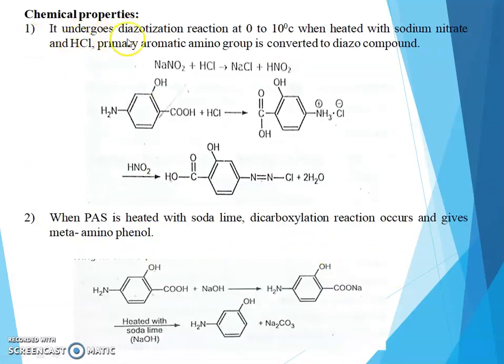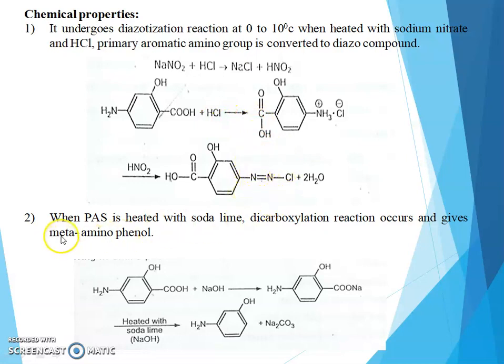Chemical properties: it undergoes diazotization reaction at 0 to 10 degrees Celsius when heated with sodium nitrite and HCl. Primary aromatic amino group is converted to diazo compound. When sodium nitrite is reacted with HCl, it forms NaCl plus nitrous acid, and this nitrous acid when reacted with compound containing primary aromatic group, it gets converted into diazo compound.